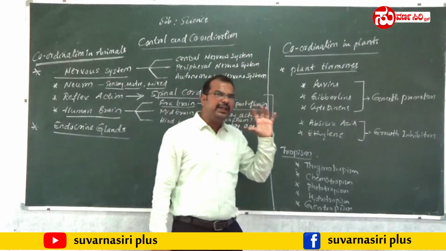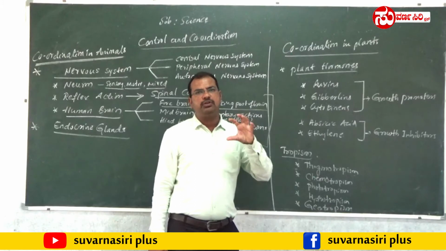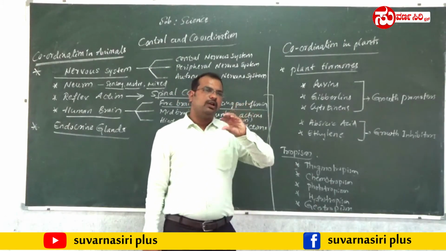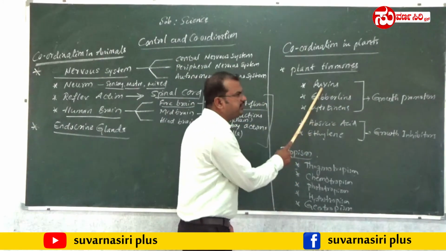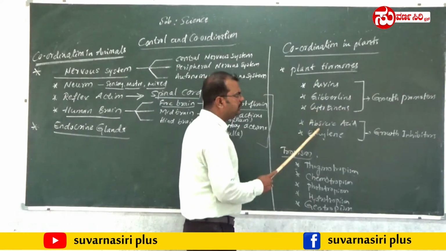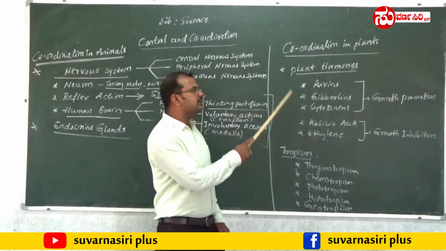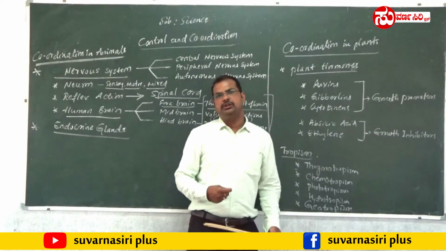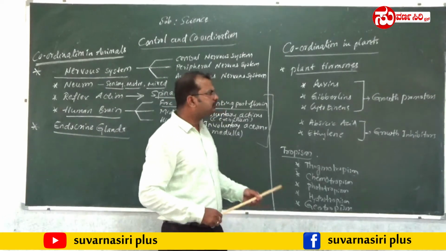There are 5 important plant hormones, which help to coordinate with the surrounding nature. They are: one, auxins; second, gibberellins; third, cytokinins; fourth, abscisic acid; and the last one, ethylene. So these 5 hormones help plants control and coordinate according to the surrounding changes.